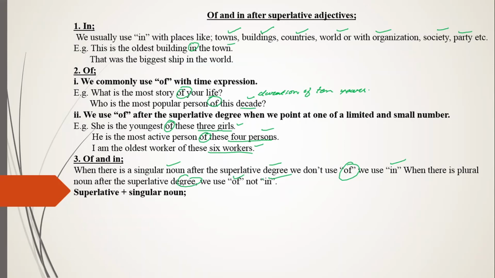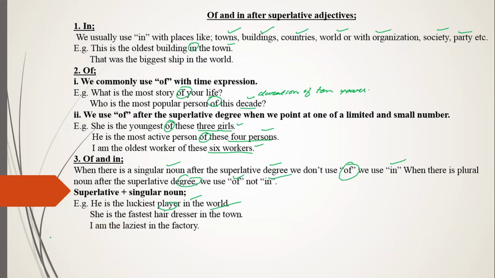If superlative plus noun is singular, you will be using in instead of of. He is the luckiest player in the world. Over there, you are talking about a singular noun, that is player, so for that you will be using in. In the same way, she is the fastest hairdresser in the town. And the third example: I am the laziest in the factory.